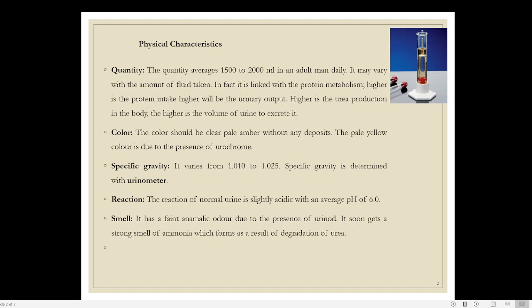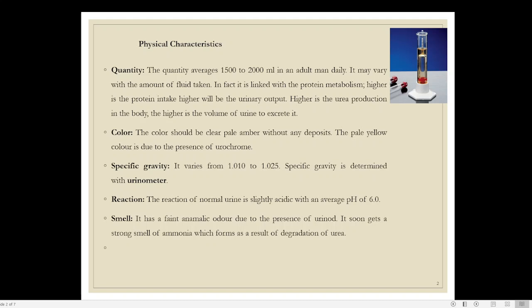The next point is the specific gravity. Another term for it is relative density. In physics, you might have studied about relative density. The other term is specific gravity. Specific gravity is the weight of an object relative to water. For example, if you take the weight of water as 1, and compare it with the weight of urine, urine is around 1.01 to 1.02 times heavier than water.